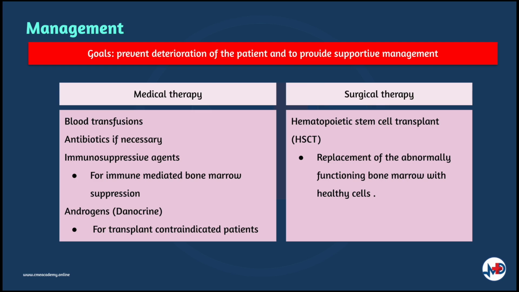The side effects include masculinization, acne, premature closure of epiphysis, and hepatic toxicity. Invasive procedures such as a hematopoietic stem cell transplant or HSCT is the mainstay of treatment for patients with bone marrow failure. This procedure is a replacement of the abnormally functioning bone marrow with healthy cells. However, this procedure is contraindicated in patients with inherited bone marrow failure.